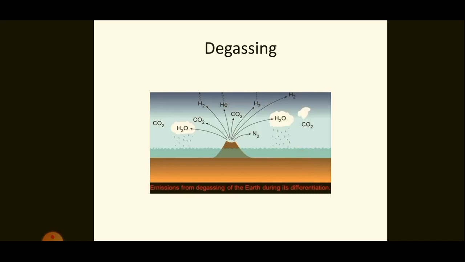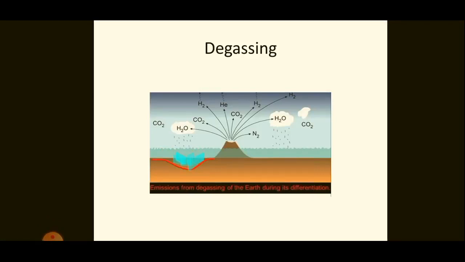Then water from this rainfall got collected in the depressions on the earth's surface and thus it gave rise to the first oceans.